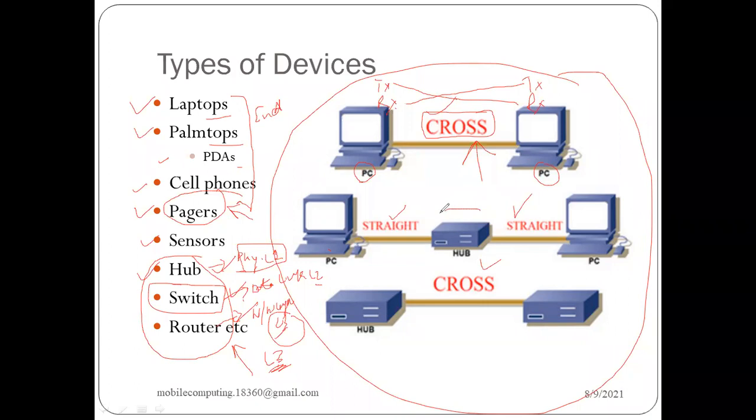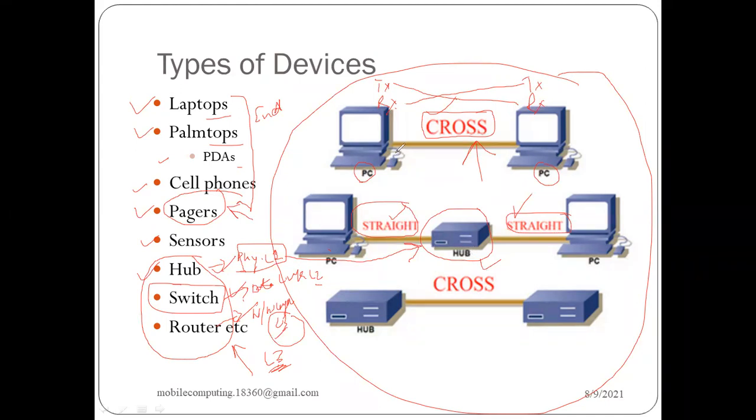Whereas if we make use of an intermediate device, like a hub, which is a layer 1 device working on the physical layer in your TCP/IP model, it does not require a cross cable. It can work easily with the help of a straight cable. So we don't need a cross cable when we are connecting through intermediate devices.